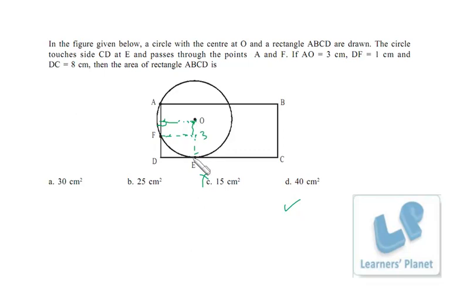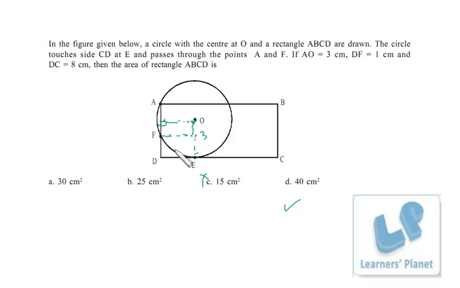Now this complete length, that is OE, is 3 and DF is given to us as 1. That means this length must be 2. This complete length is 3, this is 1, that means this length must be 2. That means this complete length must be 4, right? This is 4 and this is 1, that means this complete length is 5, right? So AD is 5, DC is already given to be 8, so the area of the rectangle will be 40.